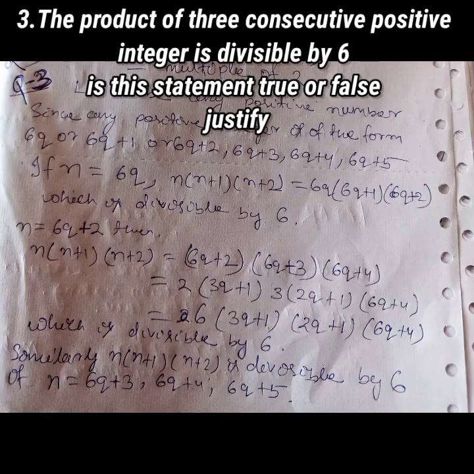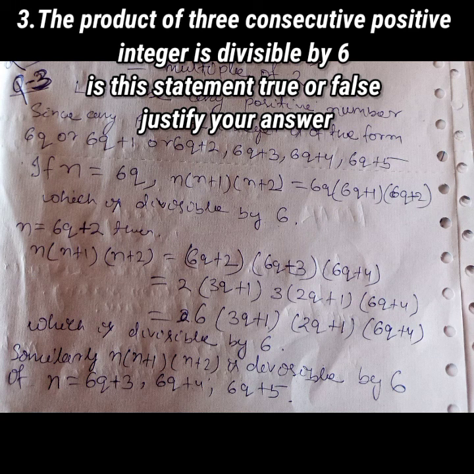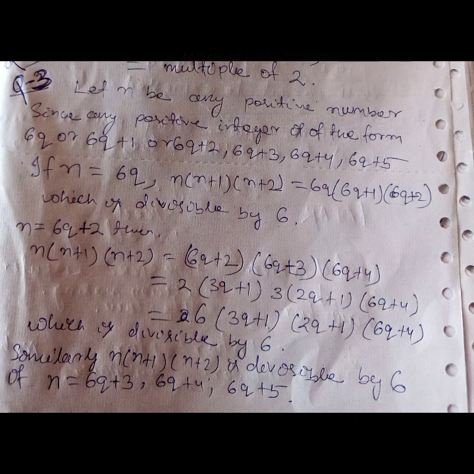Now question number 3, that is, the product of three consecutive positive integers is divisible by 6. Is the statement true or false? Justify your answer. Here let n be any positive number. Since any positive integer is of the form 6q, or 6q plus 1, or 6q plus 2, or 6q plus 3, or 6q plus 4, or 6q plus 5,